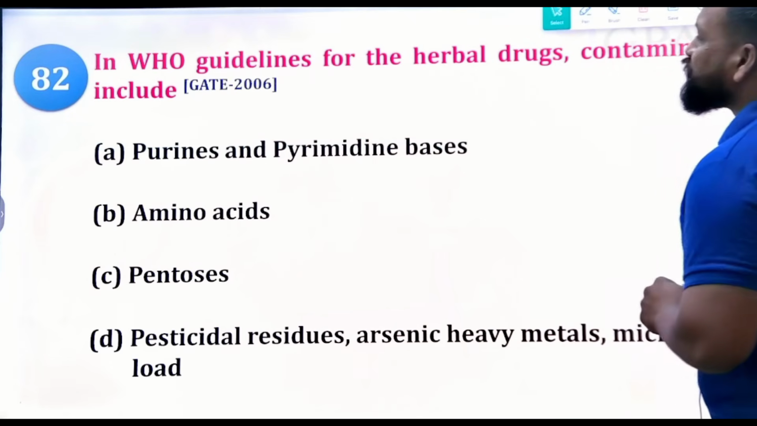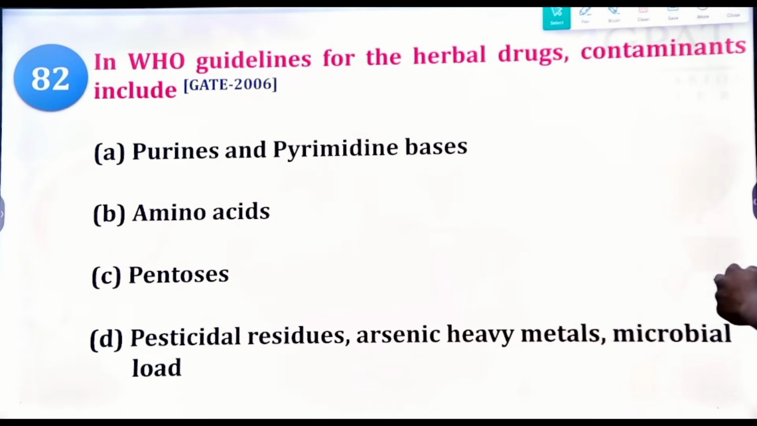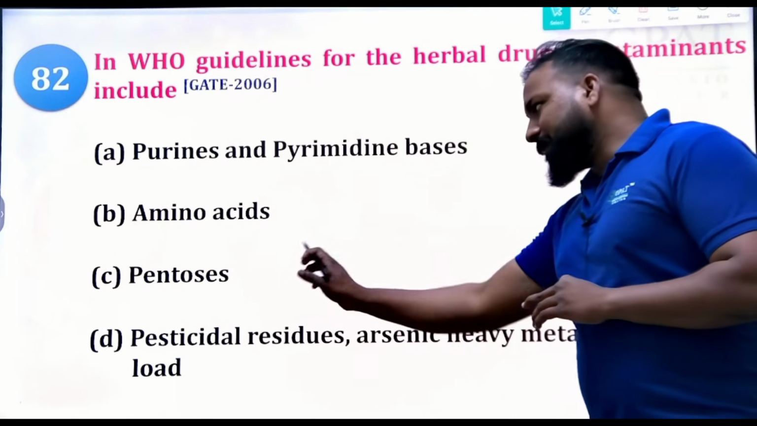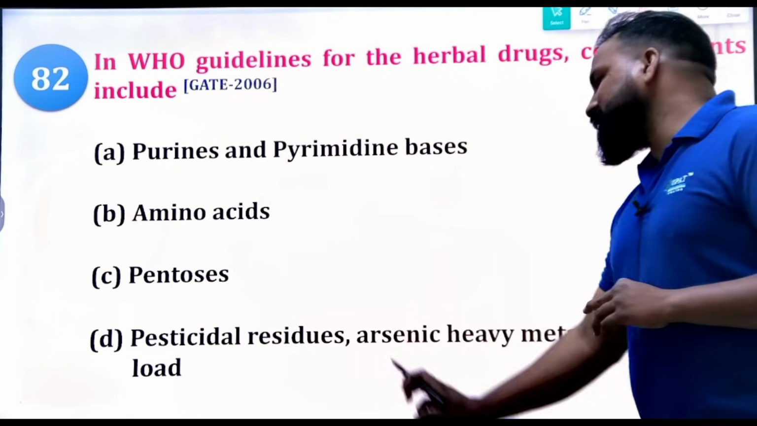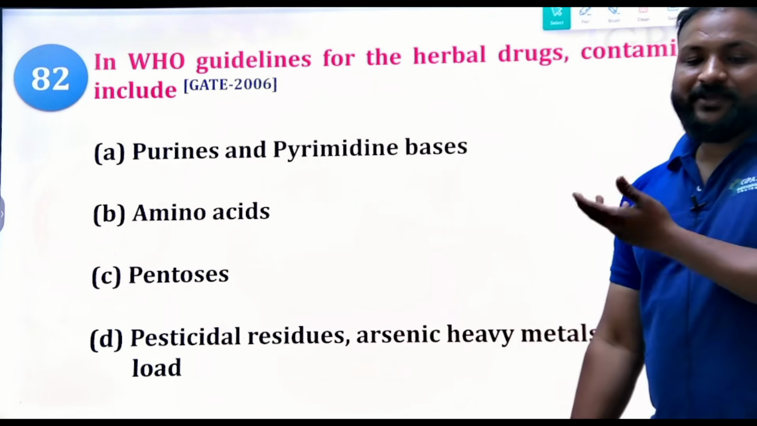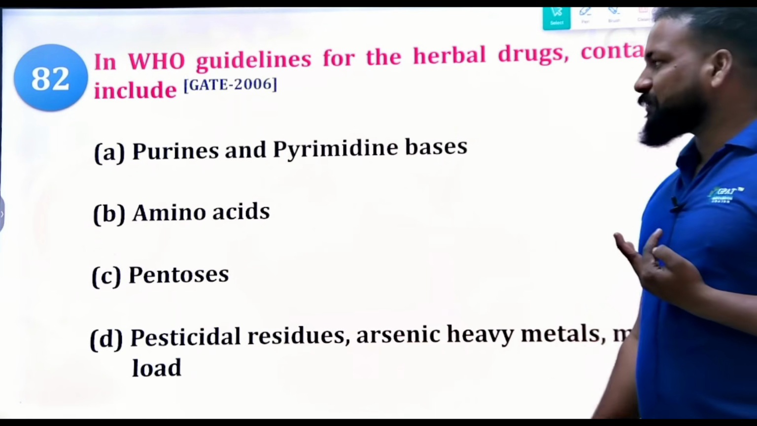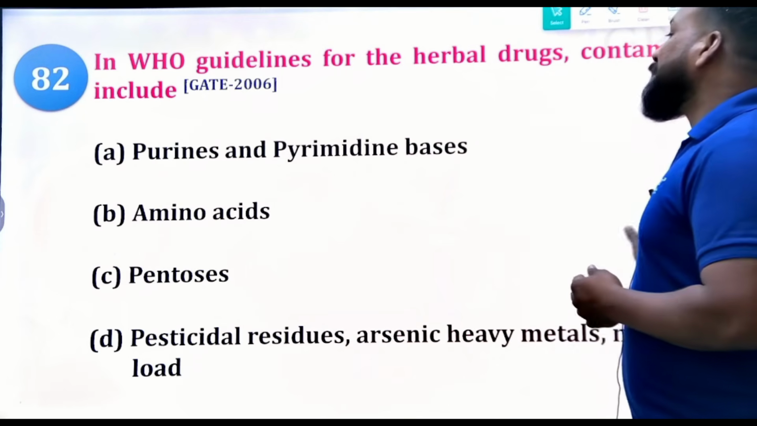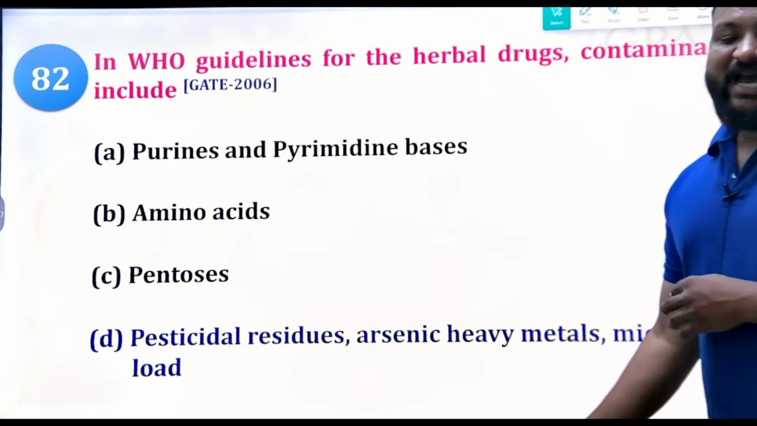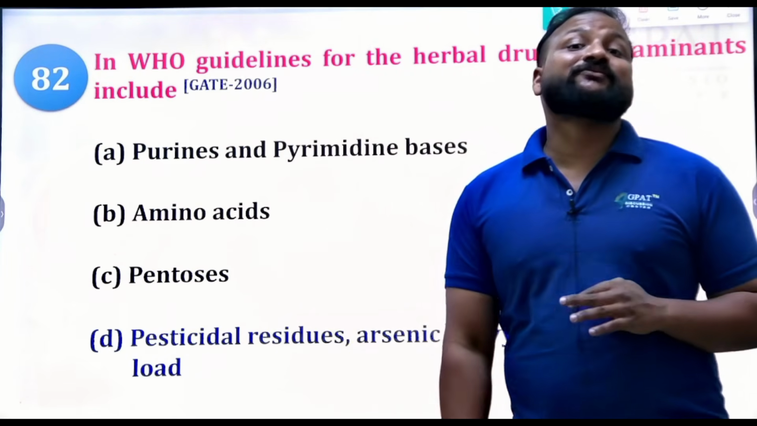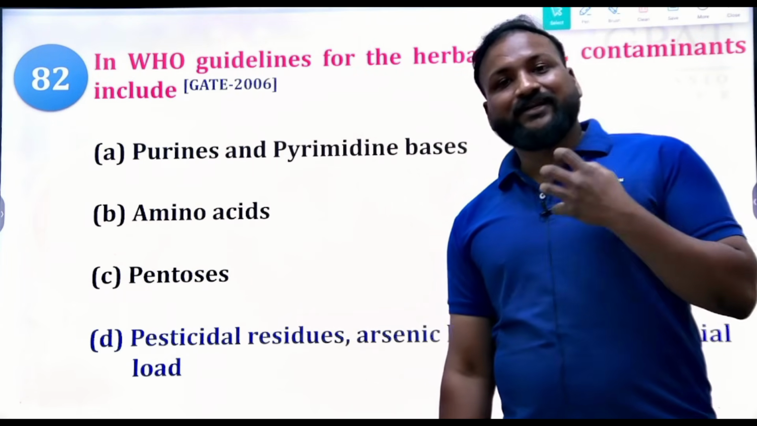Next, in WHO guidelines for the herbal drugs, contaminants include purines, pyrimidine bases, amino acids, pentoses, and pesticide residues, arsenic, heavy metals, microbial load. Obviously, what about contamination? Can contamination be by amino acids? No, it can be by pesticide residues, heavy metals, and microbial load. They can be considered as contaminants, which can reduce the quality.